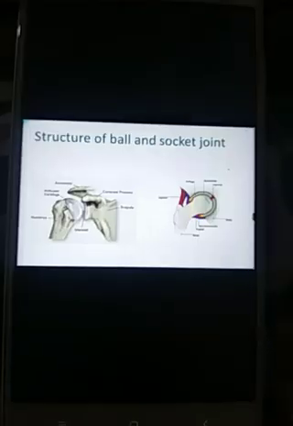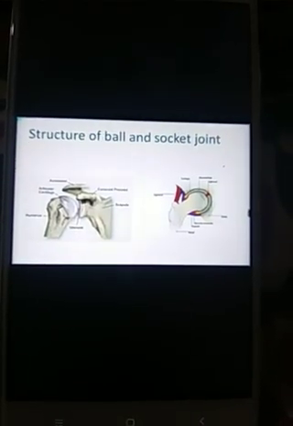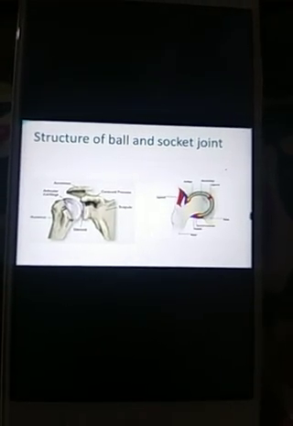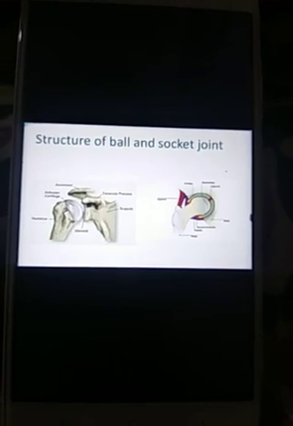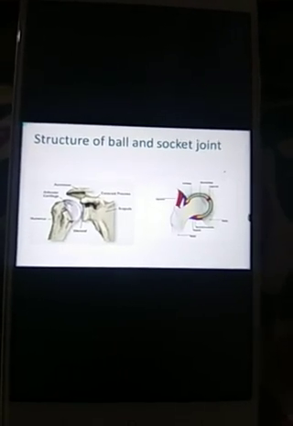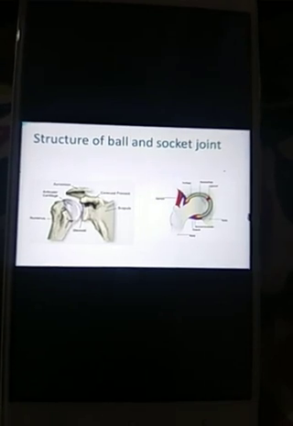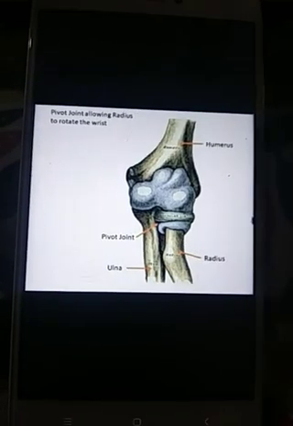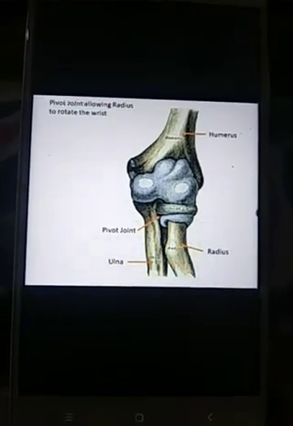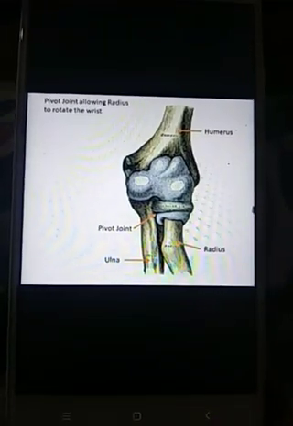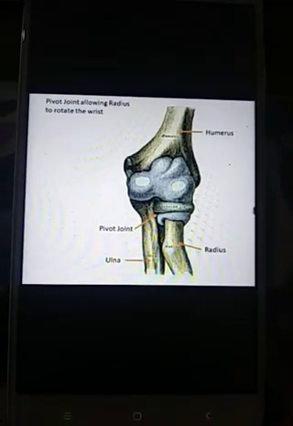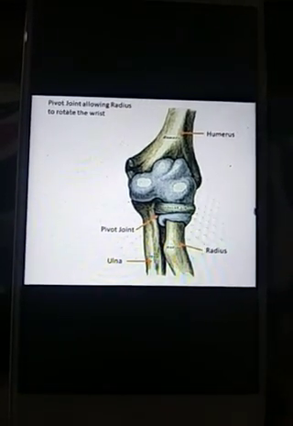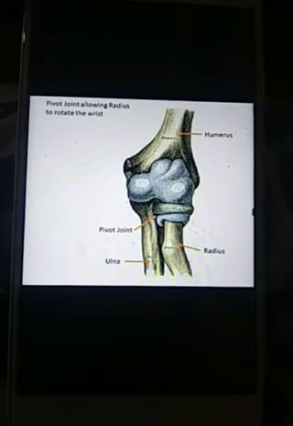Next is ball and socket joint. This joint allows the maximum movement of our body parts, and they are specially arranged at the tip of the arms. Okay, for example, you can see the humerus bones and the shoulder plate. Second, you can see in the hip region and the femur bone. Next, this third one is the pivot joint. Pivot joint is present in our first and second vertebrae, which allows the movement of our head region into 180 degree angle. Okay, pivot joint is also present between radius and ulna bone in the lower bone of our hand.